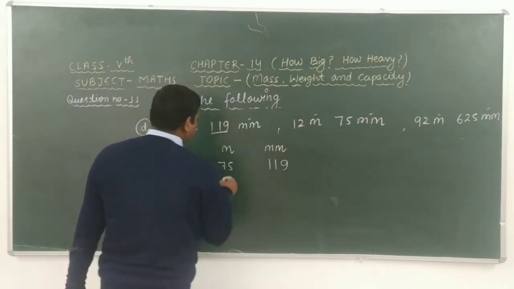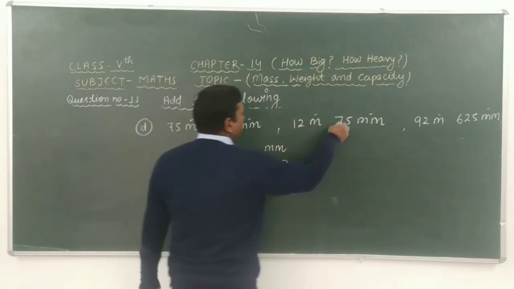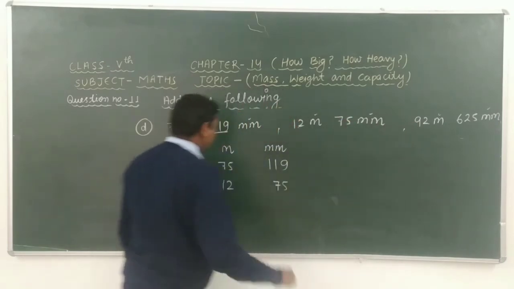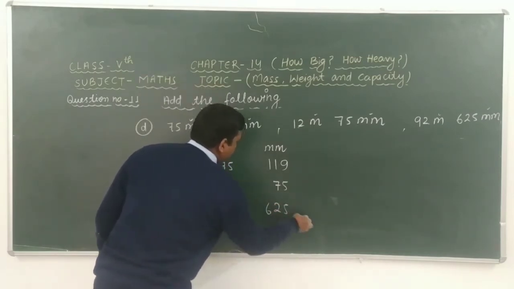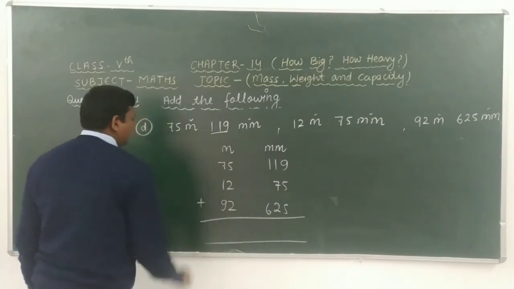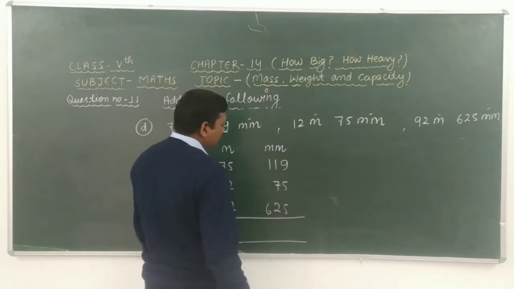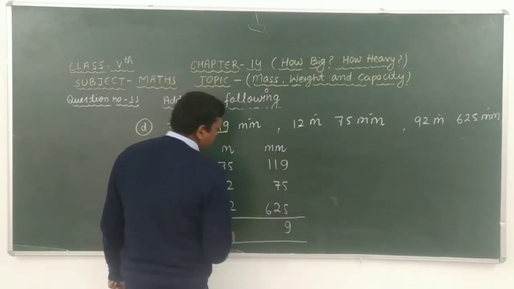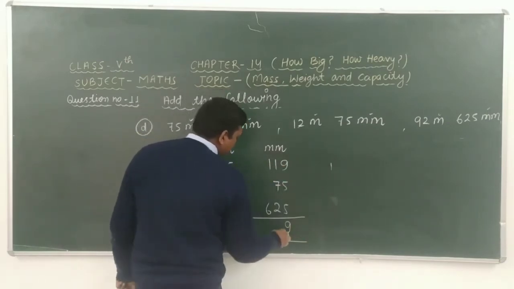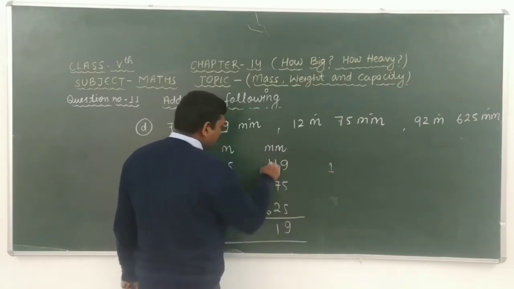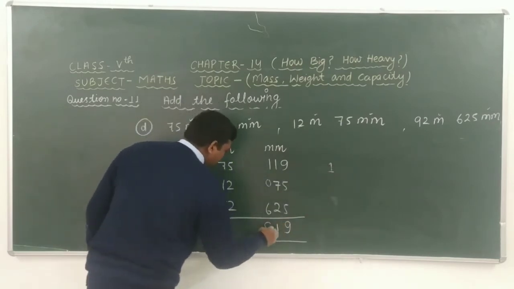Here we can write 12 and here 75. Here given that 92 meter and 625 millimeter. After adding this, we get the answer of this question. 9 plus 5 is 14, 14 plus 5 is 19, 19 of 9 carry 1, 1 plus 7 is 8, 8 plus 2 is 10, 10 plus 1 is 11 of 1 carry 1, 1 plus 0 is 1, 1 plus 6 is 7, 7 plus 1 is 8.